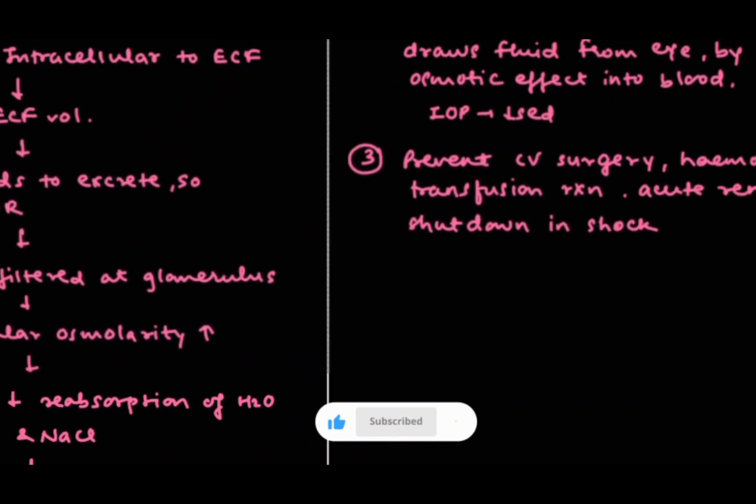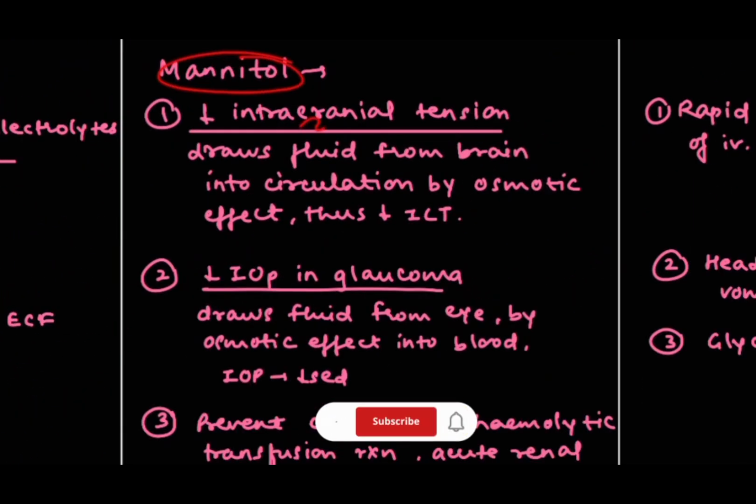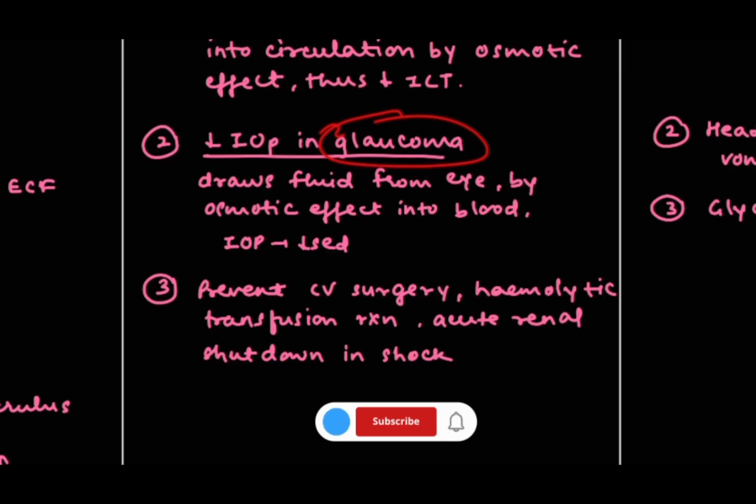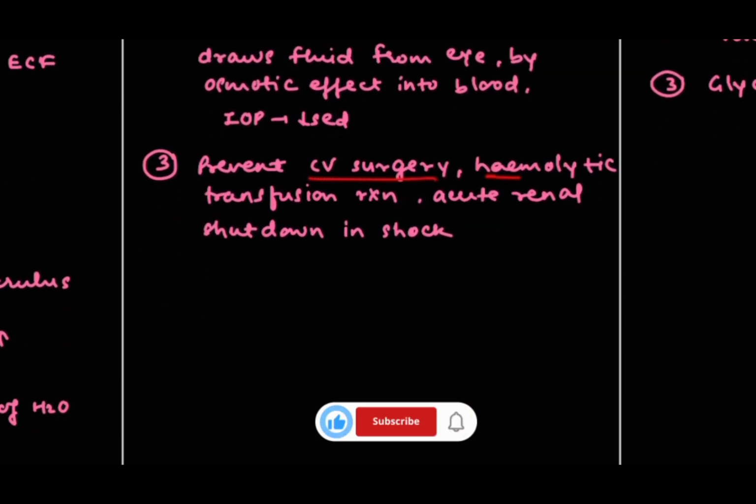Now we are going to see about uses. Mannitol is used in decreased intracranial tension. It will draw fluid from the brain into the circulation by the osmotic effect, and it will decrease the intracranial tension. Then second is in the case of glaucoma, it will decrease the intraocular pressure. It will also draw fluid from the eye by the osmotic effect into the blood, which will decrease the intraocular pressure. And third is it will prevent complications in cardiovascular surgeries, hemolytic transfusion reactions, and acute renal shutdown in shock.